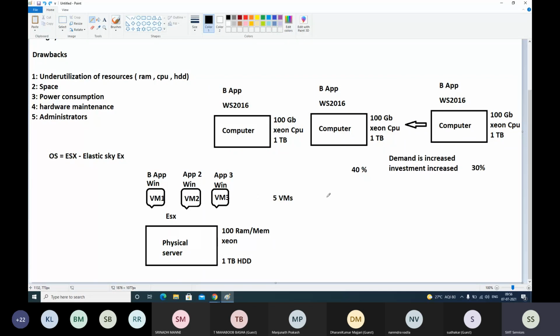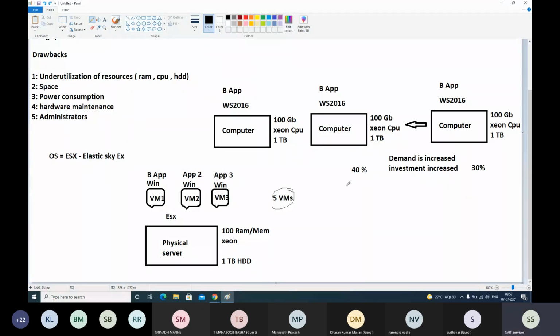Let's say 5 virtual computers we have built on one physical server. This machine with Windows OS and application will give exact performance as though your physical computer with Windows OS and business application, however much output it is giving. This machine also will give exactly the same output. The performance of this computer is exactly the same as this computer, not above or below, exactly equivalent. And this computer is equivalent to this computer. So like that, we have created 5 computers.